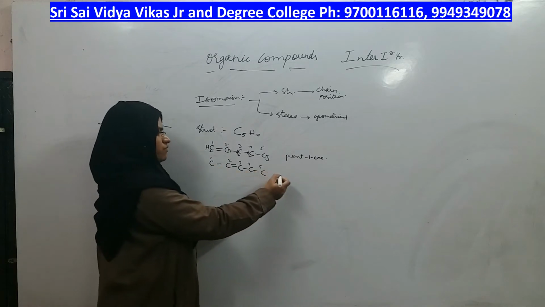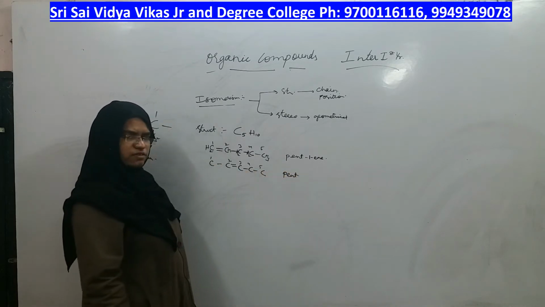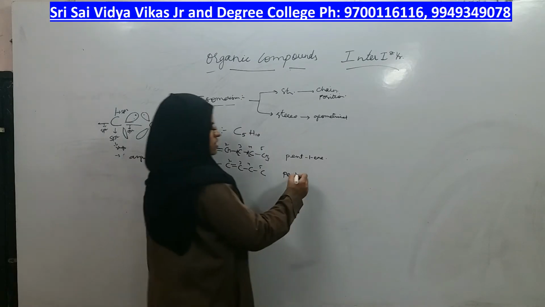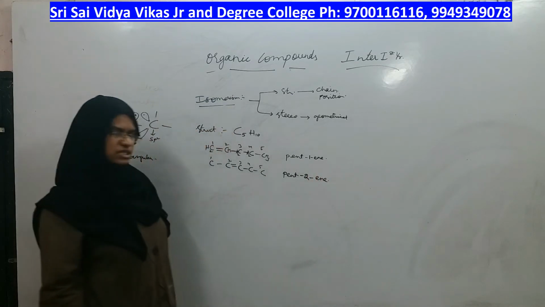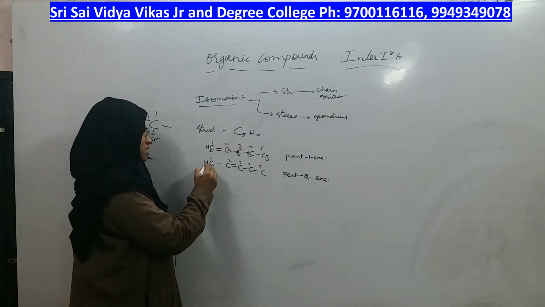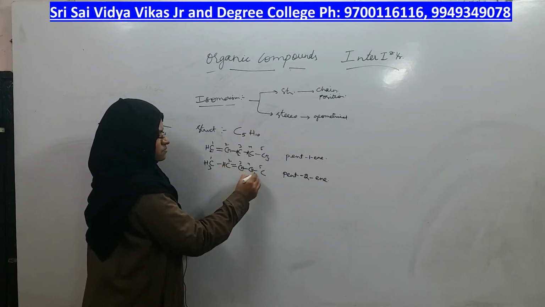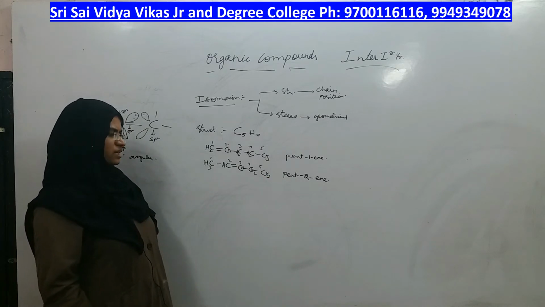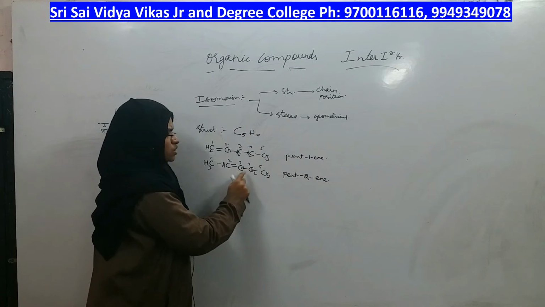What is the name of that compound? 5 carbons in the straight chain, the root word will be pent only, but the double bond is coming at the second carbon, so the name becomes pent-2-ene. Now satisfy the tetravalency by adding the required number of hydrogens. This is pent-2-ene.